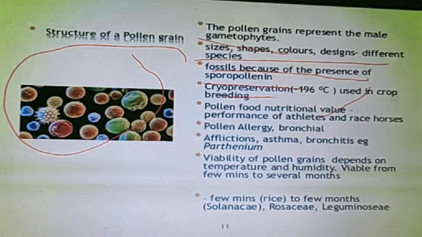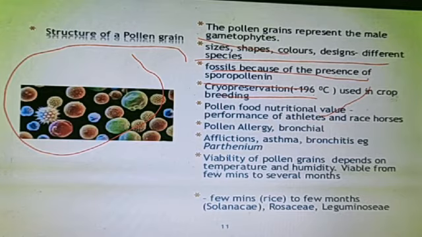Now cryopreservation is a technique which we use for crop breeding purposes. In that, basically the sample, for example pollens, we store under minus 190 degrees Celsius temperature in liquid nitrogen, so that it gets preserved for a long time. In such processes of cryopreservation, we are basically stopping their metabolic activity. So whichever stage they are in, whether cell divisions are happening or not, they just get stopped at that condition only. Okay.